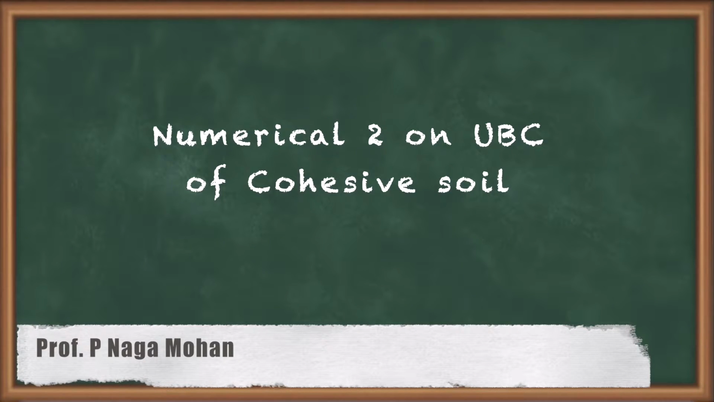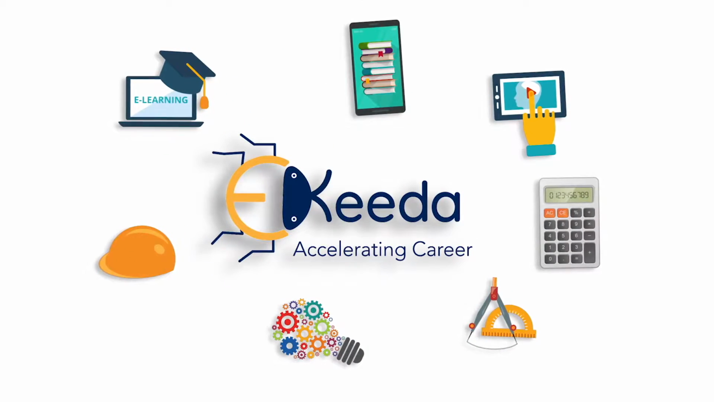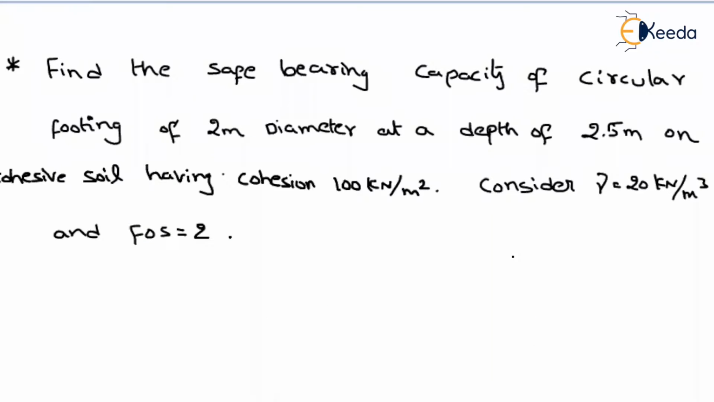Hello friends, let us solve one more problem on ultimate bearing capacity on cohesive soils. First, read the problem. What is given? Find the safe bearing capacity of a circular footing, 2-meter diameter, at a depth of 2.5 meter on cohesive soil having cohesion 100 kilonewton per meter square. Consider gamma equal to 20 kilonewton per meter cube and the factor of safety given as 2.